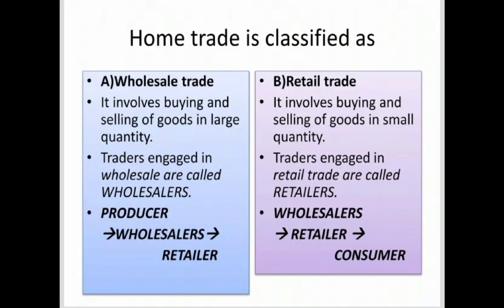We know that home trade is divided into wholesale and retail. Let's see what are these. Wholesale trade involves buying and selling of goods in large quantity. That means buying of goods in large quantity or bulk. Traders engaged in wholesale are called wholesalers. The flow of goods for the wholesale trade is the goods come from the producer to the wholesaler, then to the retailer.